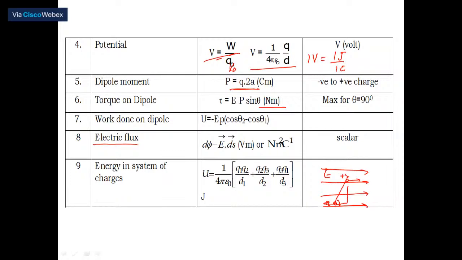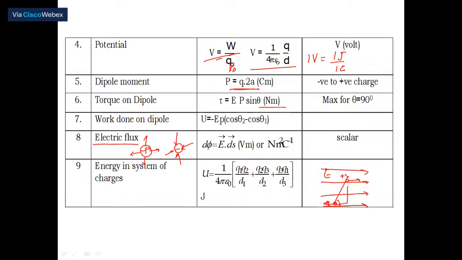The meaning is, all the lines of force are normal to the surface of origination and they are moving away from the body. Suppose here you have taken a negative charge. Then all the lines of force are converging. That's why we call this a convergent field and this a divergent field.